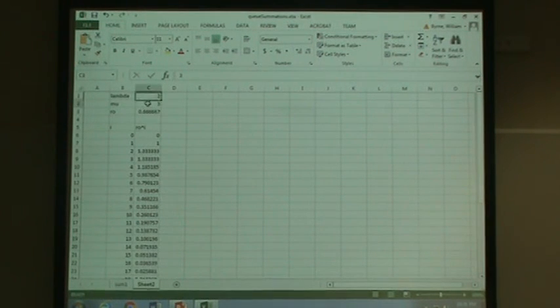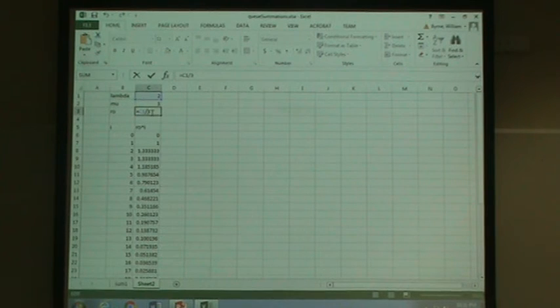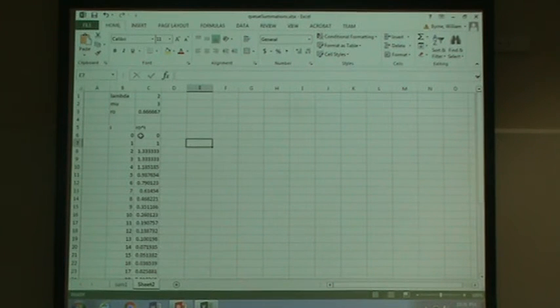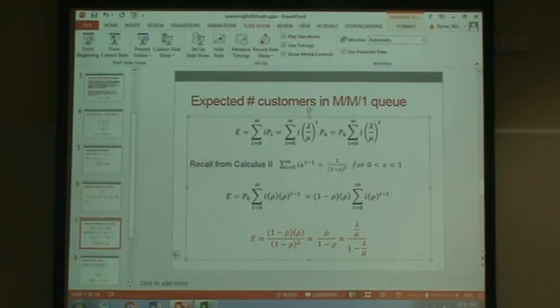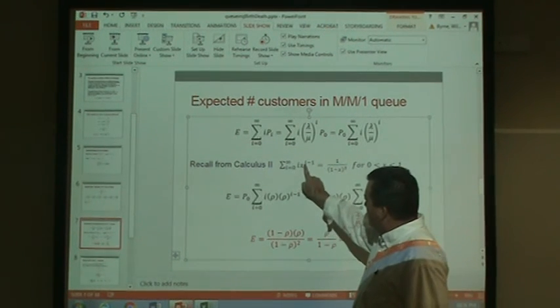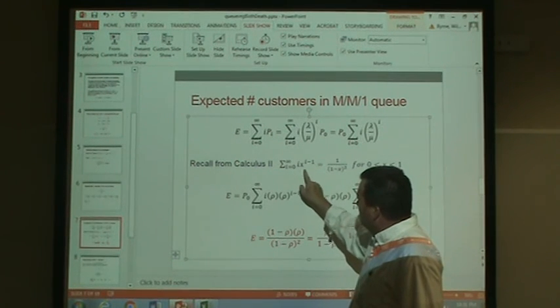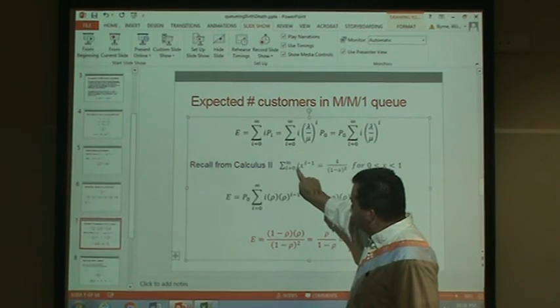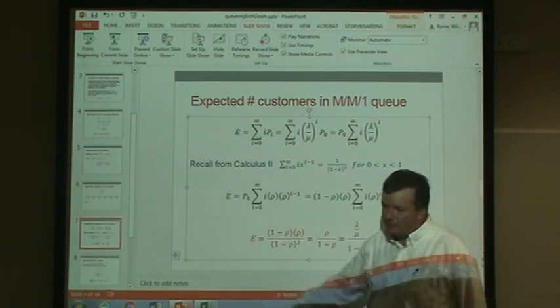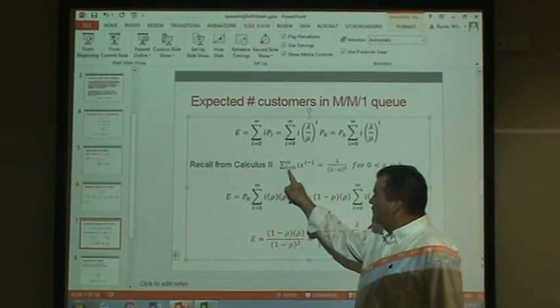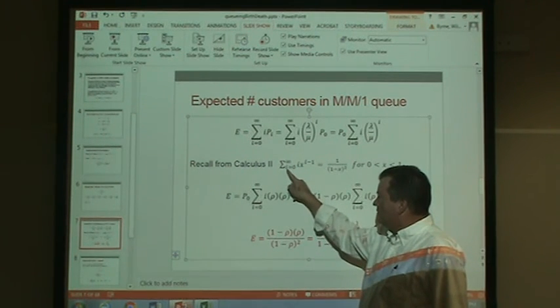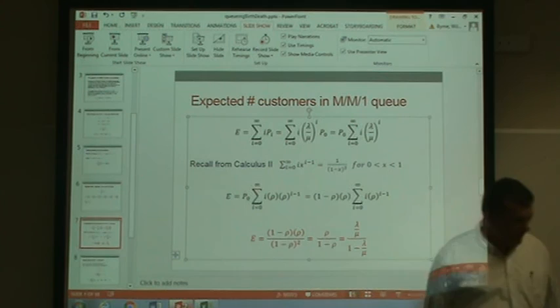We have a lambda, a rho, and then mu is equal to lambda divided by rho. And then we just summed up. Actually, the first term in the summation shouldn't really exist, because when i is 0, i minus 1 is negative 1. But we're multiplying that result by the value of i, which would be 0. So it zeroes out the term. So this is true for i equals 0 to infinity or 1 to infinity, because the term when i is 0 is 0 anyway.